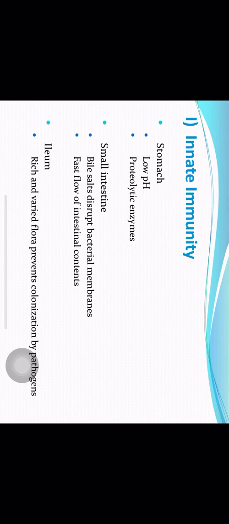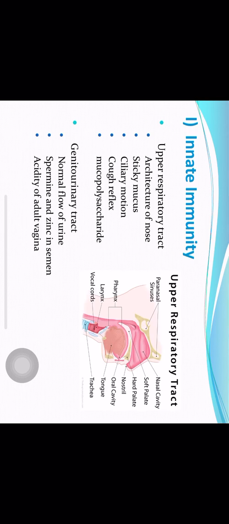In small intestine, bile salt disrupt bacterial membranes. Fast flow of intestinal contents in the intestine will also prevent the bacteria from lodging. In the ileum, rich and varied flora are there which prevent colonization by pathogens. In the upper respiratory tract, the architecture of the nose is such that it is not a straight path, it is a winding path. Sticky mucus is there, ciliary motion is there, cough reflex is there, mucopolysaccharides are there. Cough reflex will also throw out the bacteria. Ciliary motion will gradually push them towards the exterior.